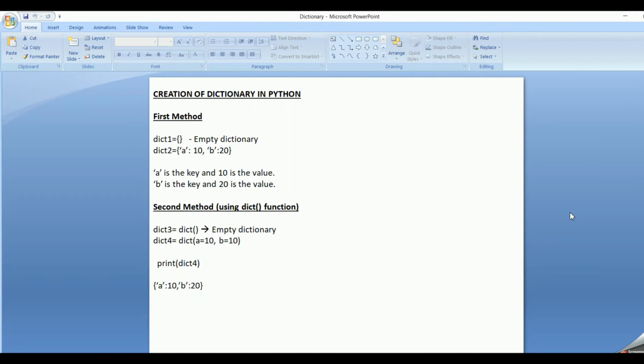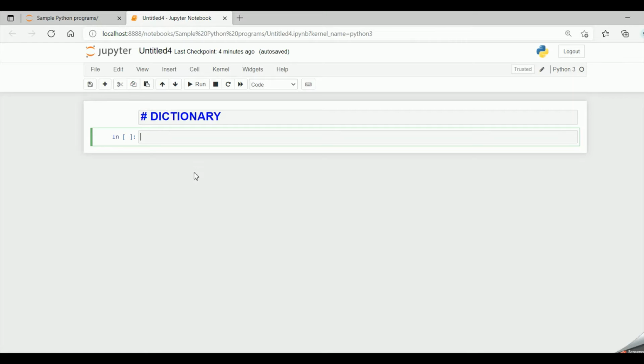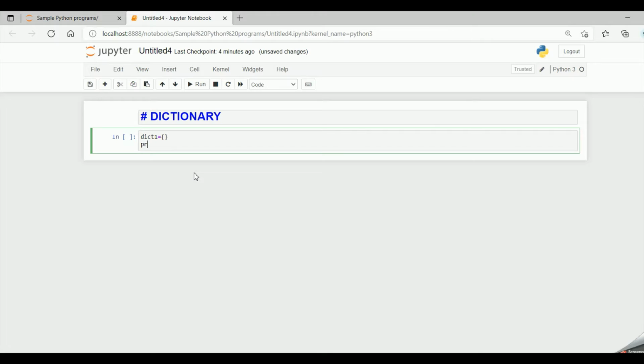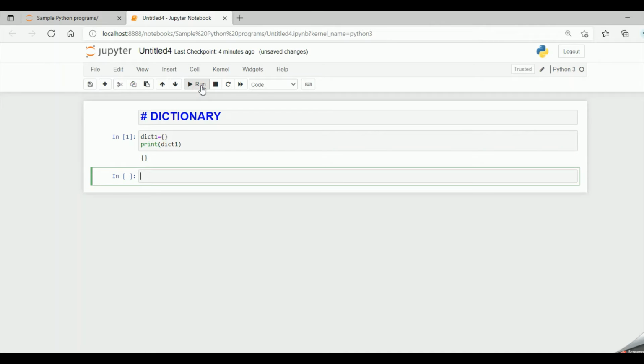Now let's see how we can create a dictionary in Python. The first method is by using curly braces. Suppose I say dict1 equal to curly braces, then it means it's an empty dictionary. Now if I say print dict1, I get an empty dictionary.